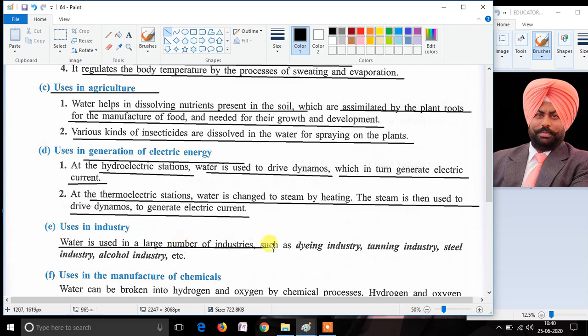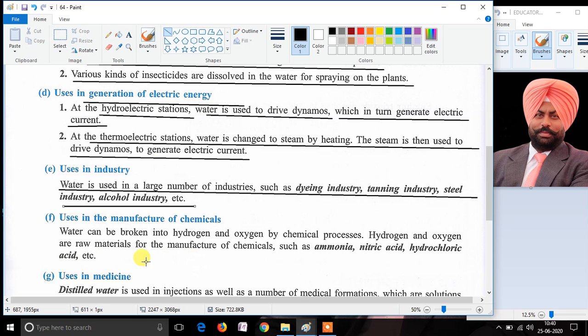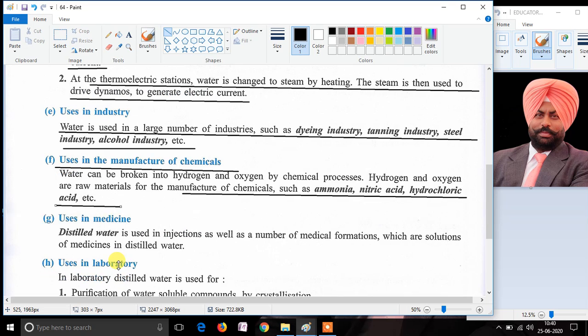Water is also used in a number of industries like dyeing industries, tanning industries, steel industries, alcohol industries, etc. Water is also used in the manufacturing of different chemicals. Water can be used for the manufacturing of ammonia, nitric acid, hydrochloric acid and other sorts of chemicals. Water is also used as medicine. Distilled water is used in injections as well as for the medical formulations, which are the solutions of the medicines in distilled water.